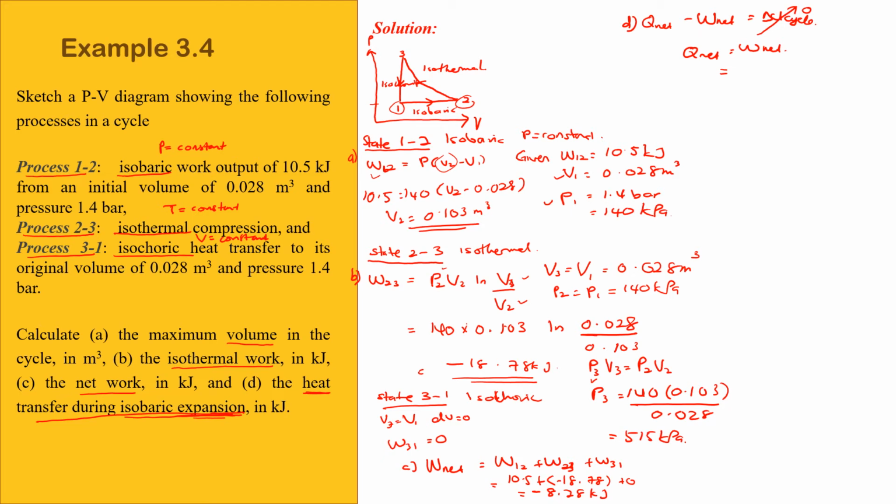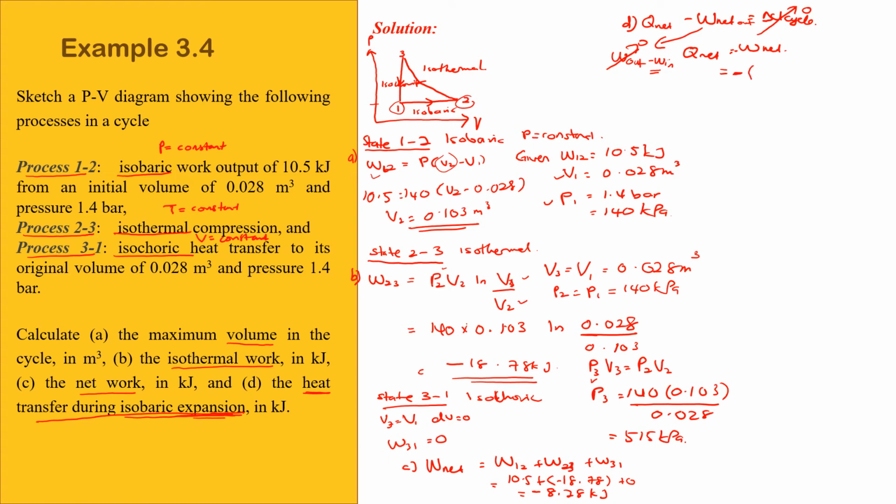macam mana kita nak dapatkan W negatif? So kalau kita tengok W net out ni, dia adalah sama dengan W out minus W in. Betul? Jadi bila awak pergi ke sini, W out kita tak ada kan? Sebab in this case dia adalah W in. So dia negatif, jumpa negatif akan jadi positif. So bila dia ke kiri ni, kita akan letak dia negatif.